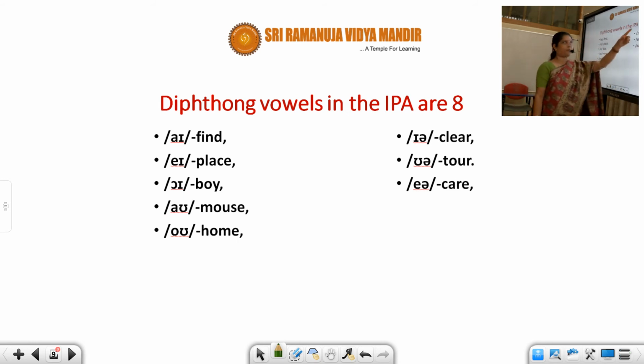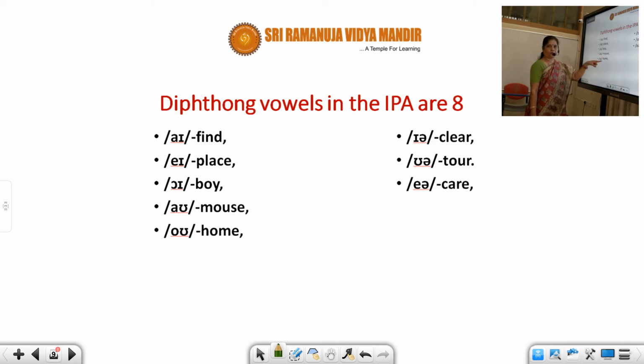Diphthongs are 8. You can see the combinations I have made. I, find. A, place. Oi, boy. So you can see you are combining two vowels together to pronounce. So this is called a diphthong, where you have two vowel sounds together. Now you have ow, mouse.